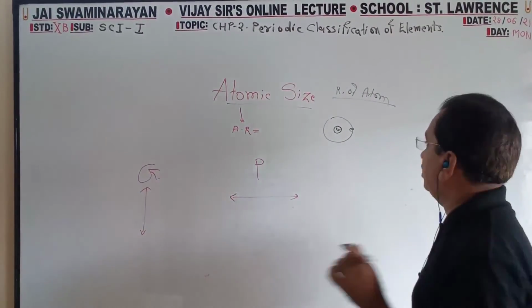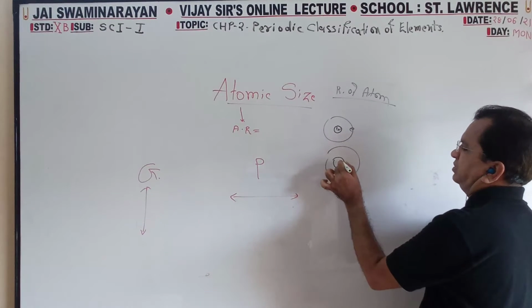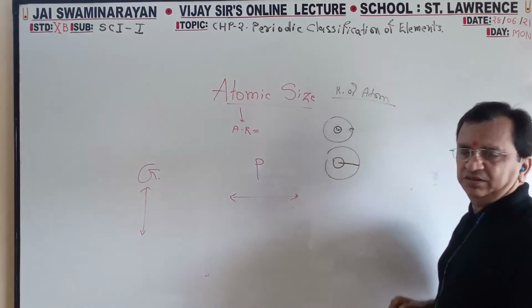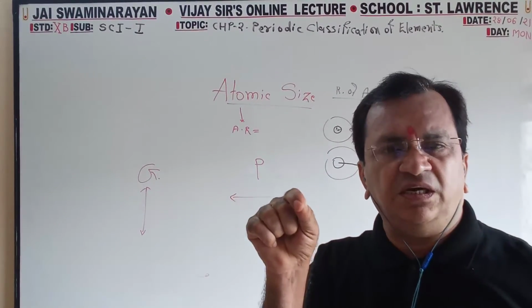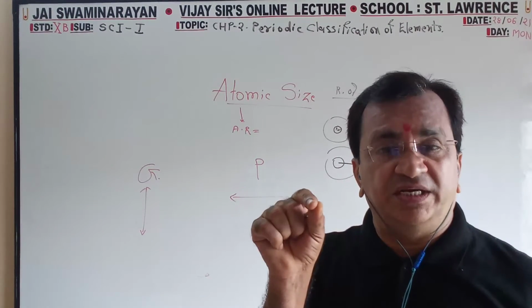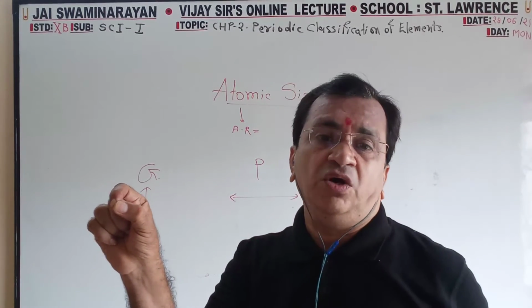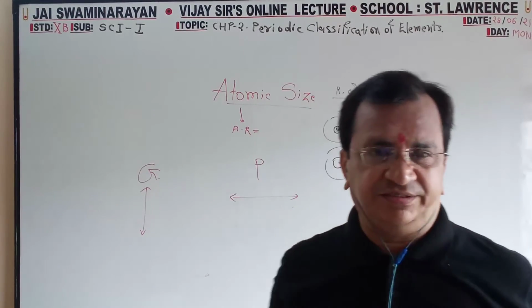This is the nucleus, this is the orbit. The distance from the center of the nucleus to the outermost orbit is known as the radius.